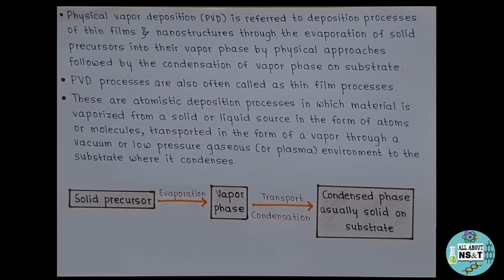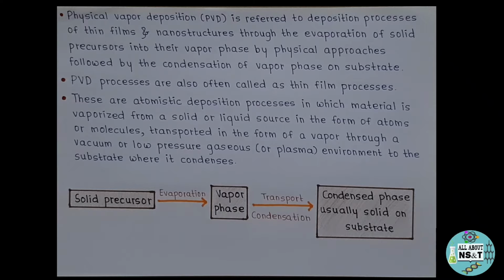Physical vapor deposition (PVD) refers to deposition processes of thin films and nanostructures through the evaporation of solid precursors into their vapor phase by physical approaches, followed by the condensation of the vapor phase on a substrate. For your understanding, let me put it into simple words. Physical vapor deposition, as the name indicates, is a process in which, with the help of physical means, we first convert our source material into vapors, and then these vapors are condensed and deposited on the substrate.